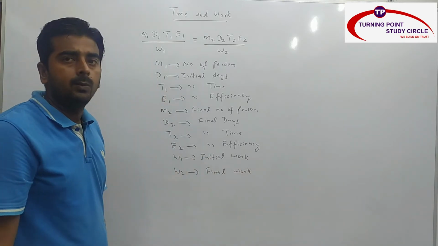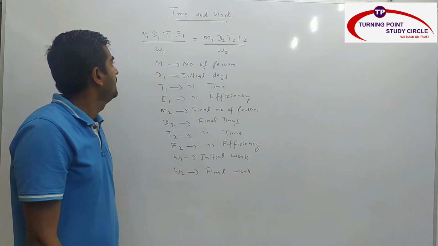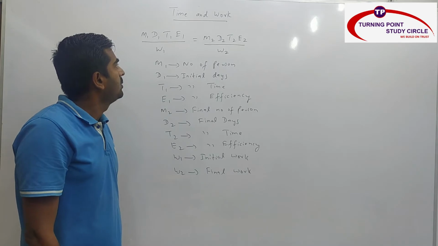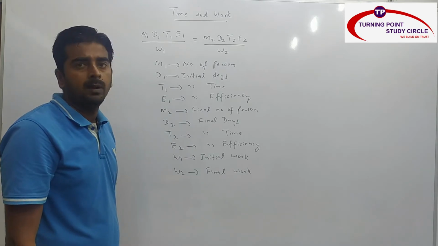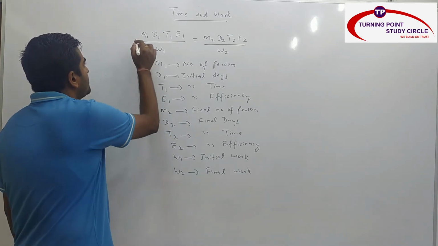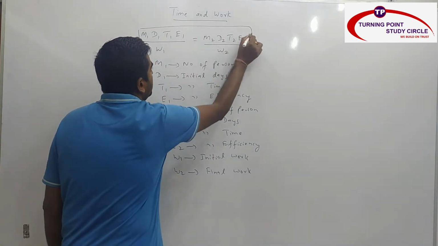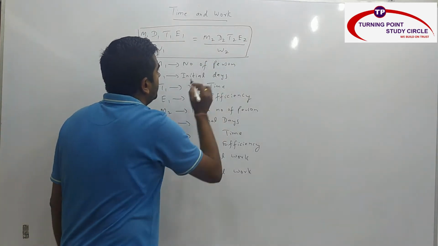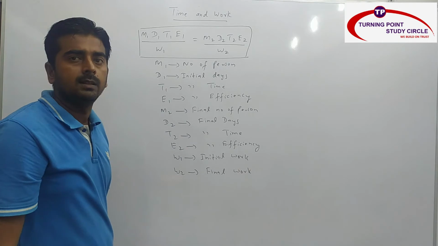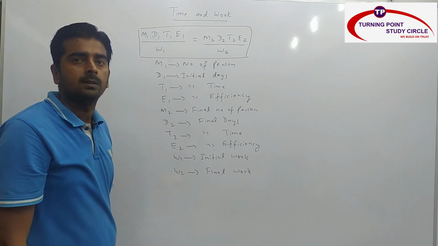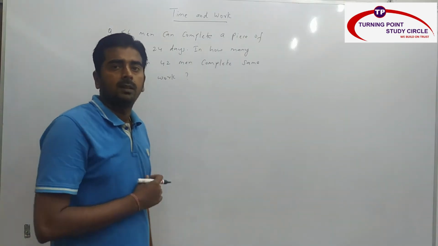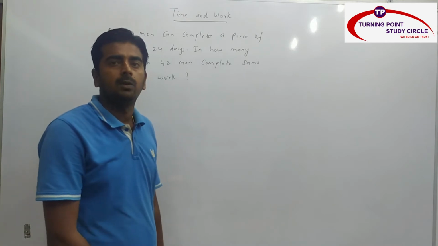So M1, D1, T1, E1 divided by W1 is equal to M2, D2, T2, E2 divided by W2. This is the final relation whenever you will be having basic questions, so you have to use this relation. This is very, very important when it comes to examination. Based upon this relation, now we will see one question.